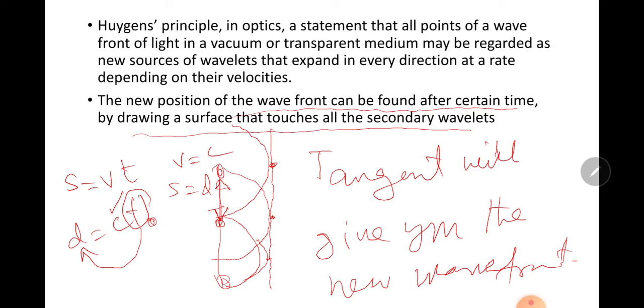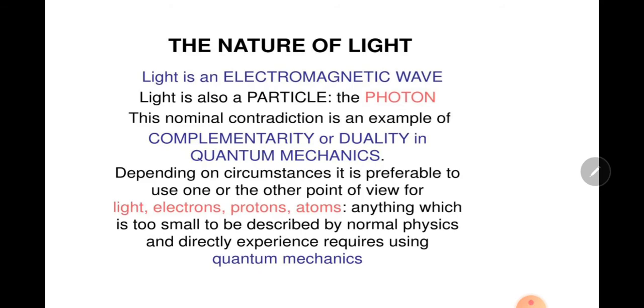Now I will explain again. Light is an electromagnetic wave. Light is also a particle, the photon. This apparent contradiction is an example of complementarity or duality in quantum mechanics. Depending on circumstances, it is appropriate to use one or the other point of view. Light, electrons, protons, atoms, anything which is too small to be described by normal physics and directly experienced requires using quantum mechanics.